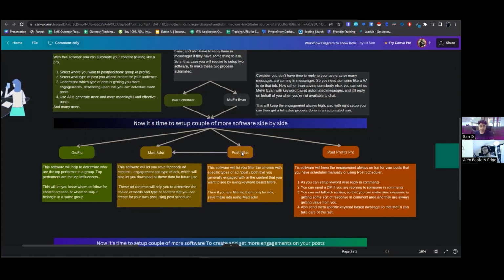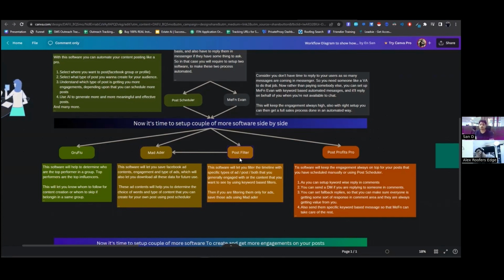Post Filter is actually going to help MadEditor. That's why you can see one arrow came out of it and went to the MadEditor. You can run MadEditor alone, or you can even use Post Filter to filter only the ads. It means if you want to see only ads in your timeline, so that you can use MadEditor to save those posts, those ads, quickly, you can use Post Filter.